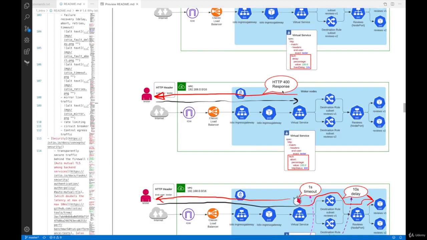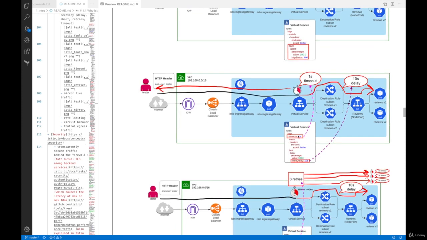Another thing is called abort. This is where you can inject an HTTP error code. So here you see fault, abort, 100% of traffic. It's going to return an HTTP status of 400. So you can force this virtual service to return HTTP 400. And again, you can use this to really see other components' behavior.